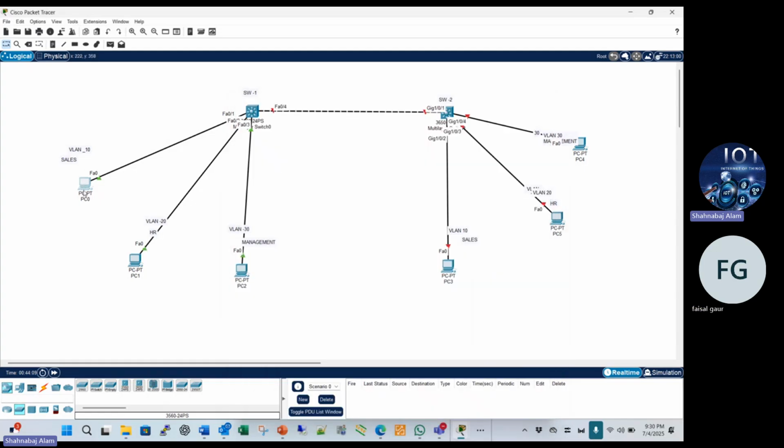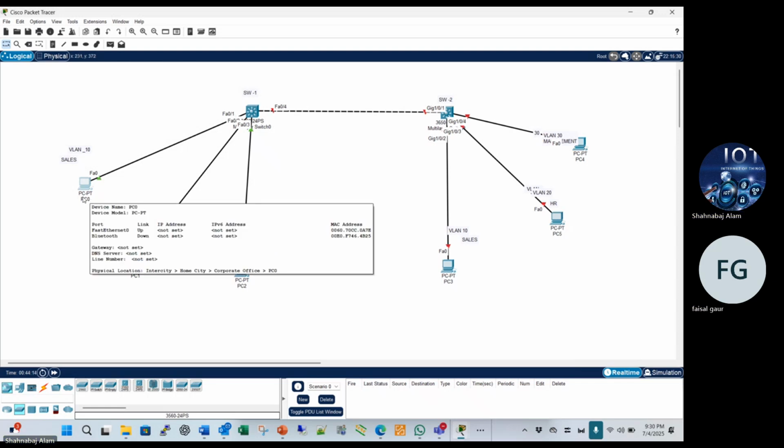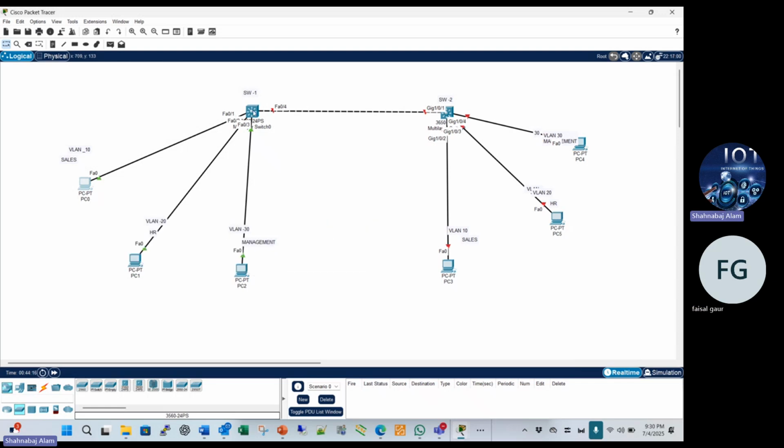Suppose that this is the PC, PC number 1. Okay, the PC will send the data on this VLAN traffic. This is VLAN 10, and VLAN 10 wants to send data to VLAN 30. So VLAN 10 data travels and carries, firstly checking the destination IP address.